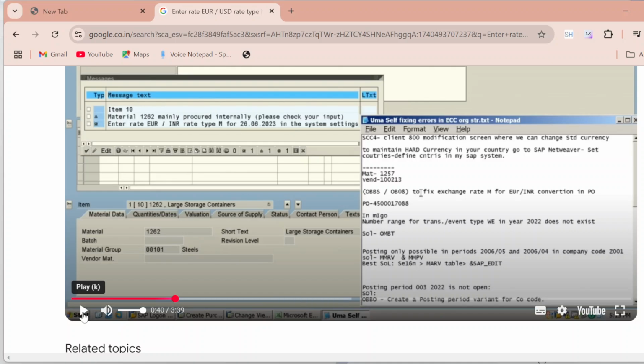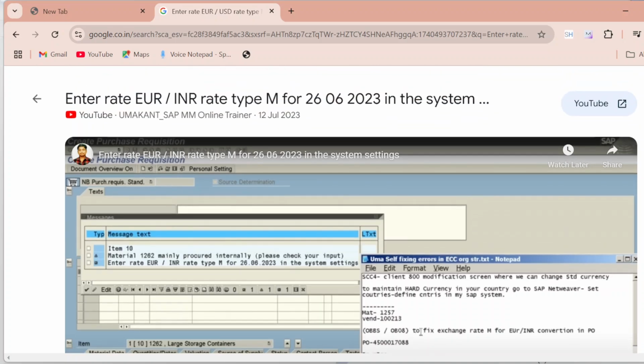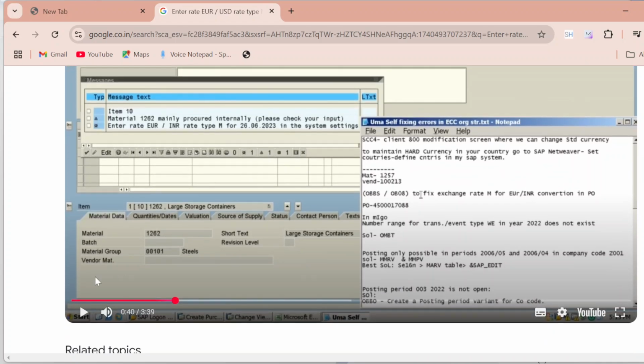Okay, here there is one more issue. Whatever errors we are facing, whether it's a FICO side error or another module's error, we have to resolve all. But in real time, it's not like that. A FICO consultant will resolve the FICO related error, and the other module's consultant will resolve the related error. Okay, so this is how you can simply resolve.